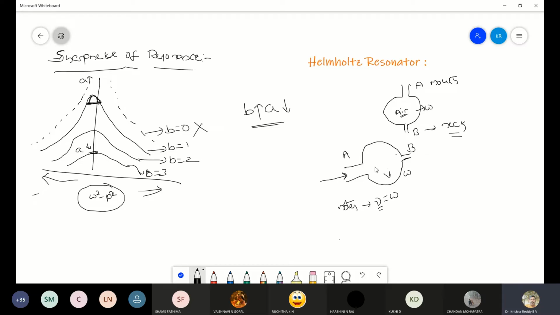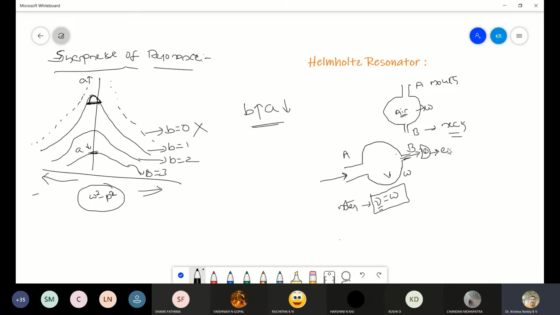When the air enters the resonator, this air also starts vibrating, and one of the frequencies of the musical note will be equal to the natural frequency of the air. So when this air starts vibrating with the frequency of one of the musical notes, slowly that air will be leaked out from the neck B, whereas this B is kept near to the human ear.